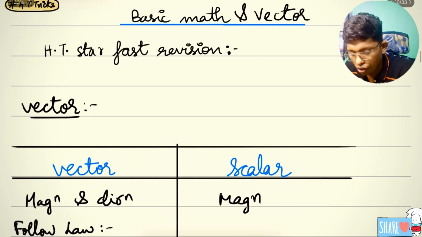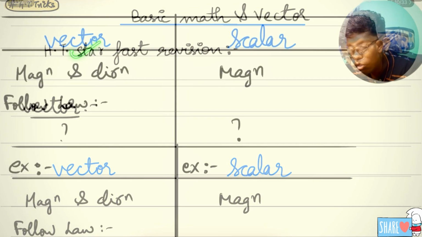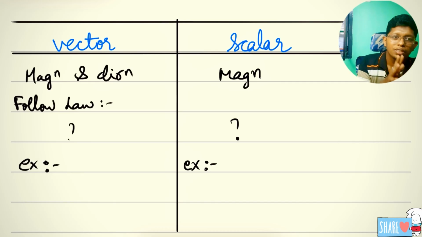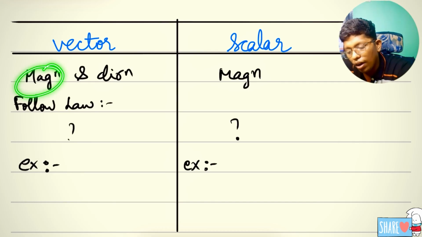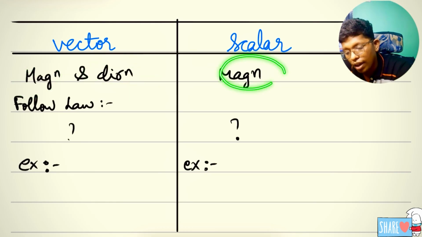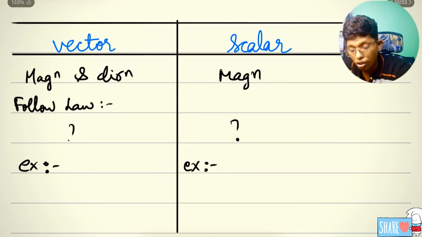Finally, we come to the vector. It is very important to know. Most people will say vector is very simple, sir, vector, scalar and all very simple. A vector has magnitude and direction, that you may know. A scalar has only magnitude. This you should know.